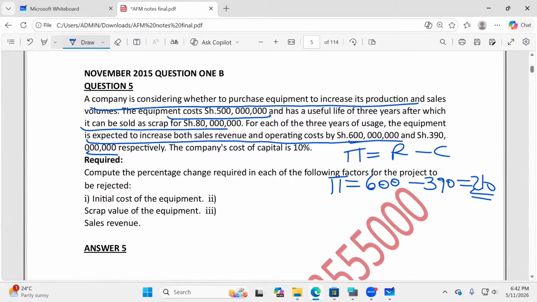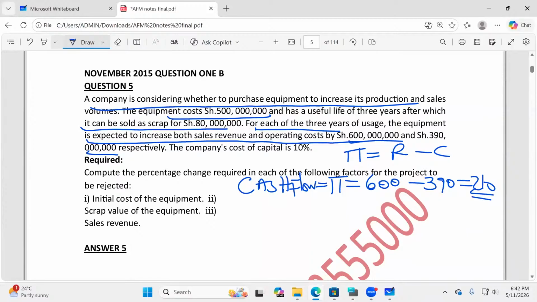Now remember, this question does not have any tax, so no depreciation. So automatically, this will be my cash flow. And are you able to see that this cash flow will be uniform? Yes, because they have said here annual. They have said here increase sales revenue and operating cost by that, and there's a place they told us for each of the 3 years. So it means that whatever you have there is per annum.